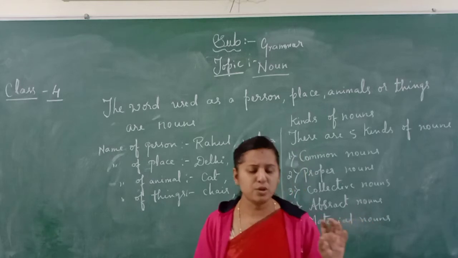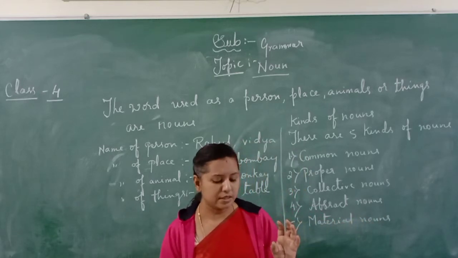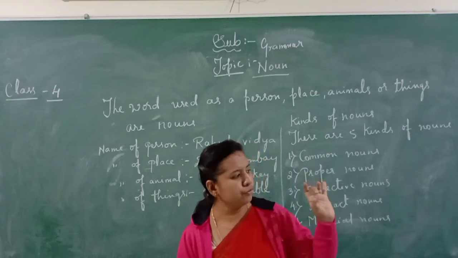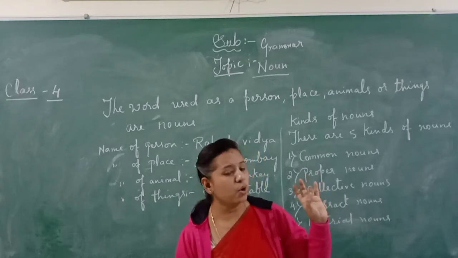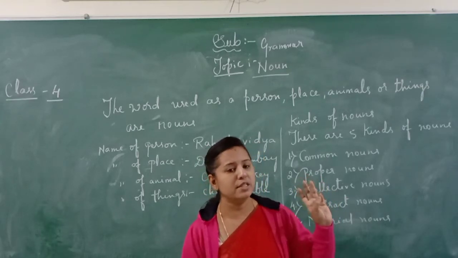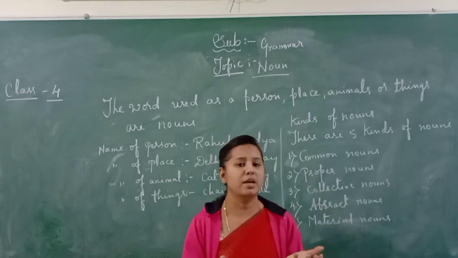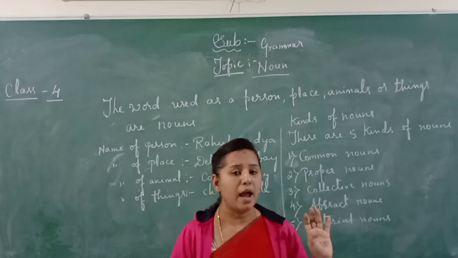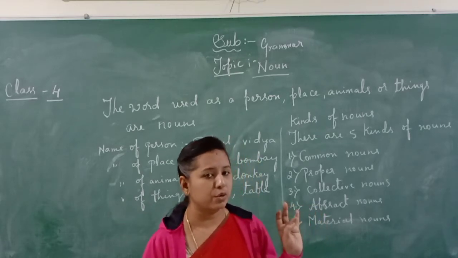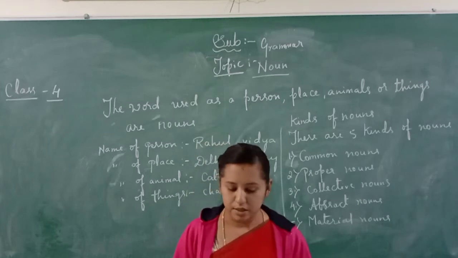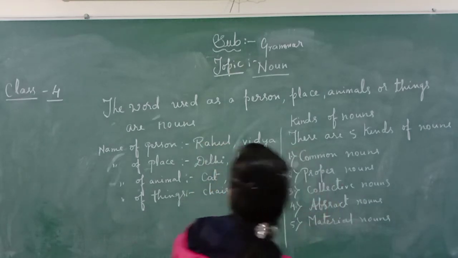Apples and mangoes are fruits, isn't it? So apple, mango and fruits, these three are also common nouns. Even fruit, which covers all fruits, is a common noun.